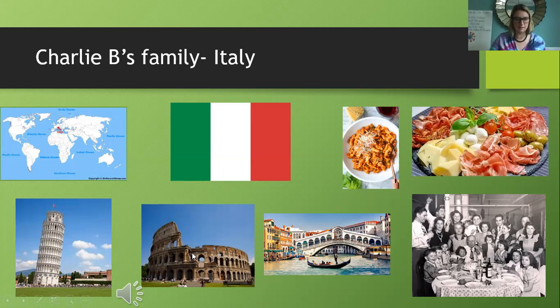And this is the Colosseum. This is in Rome. And this is the Leaning Tower of Pisa. And it looks like it's going to topple over, doesn't it? You can see the people down here. You can see them little funny people. And it looks like it's going to fall over. It's called the Leaning Tower of Pisa. So thank you for sharing with us, Charlie's family.